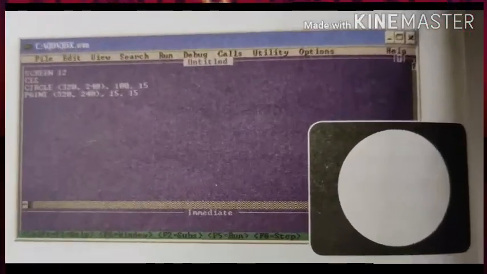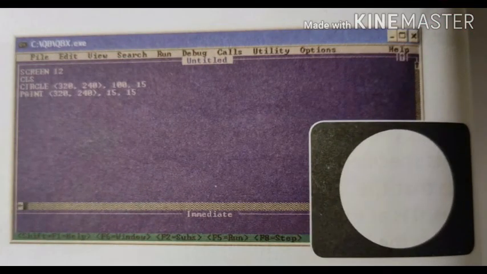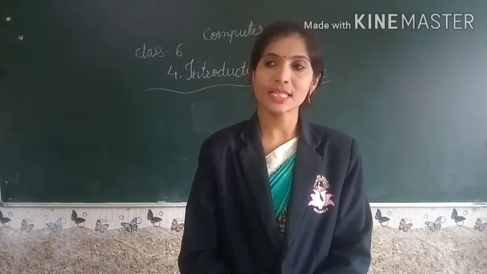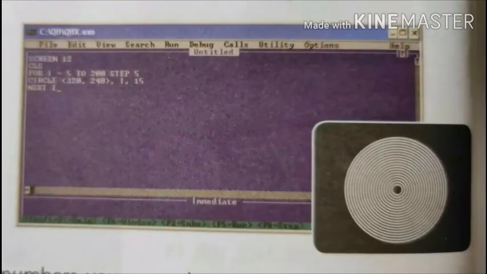PAINT command. With a circle we have to use PAINT. PAINT fills an area with a color. It stops painting when it runs into a certain color on the screen. Concentric circles. Concentric circles are very easy to draw in QBasic. With CIRCLE, PAINT and some random numbers you can make some interesting pictures.